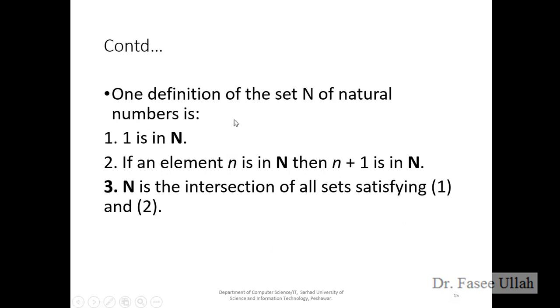We have another example: the definition of the set N of natural numbers. How can we apply these rules? In the natural numbers, which we have already discussed previously, this is another way to write the definition. We have a set N, and N has the natural numbers. So in the basic clause, if 1 is in N, meaning the natural numbers, I can say N plus 1 is in the natural numbers. This is how we can combine.